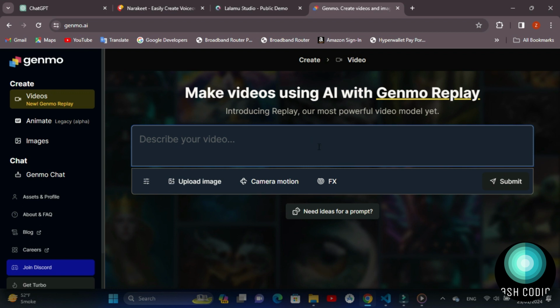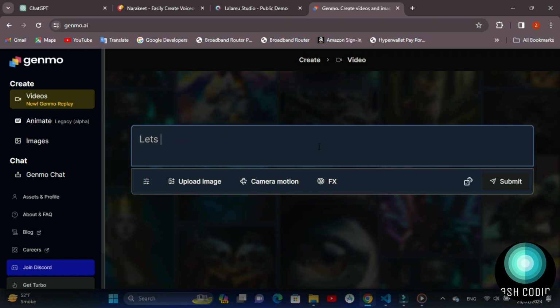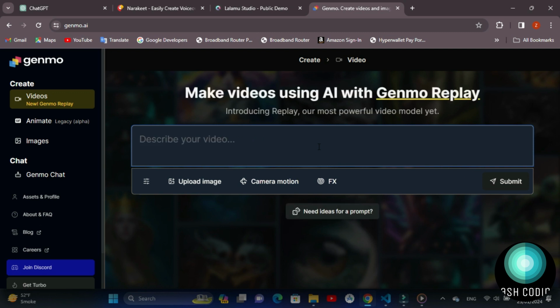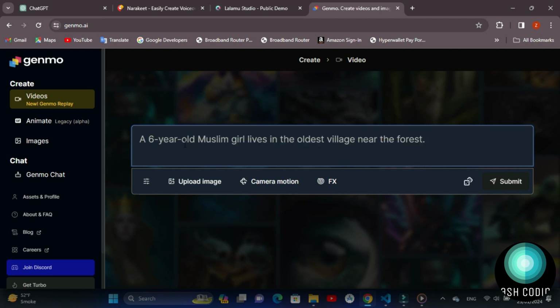You can write your prompt here as you want. Let's try to understand how to write a correct prompt. Remember to write it clearly and analyze the prompt to help the AI generate the correct video as you desire. Let's see how I would write the prompt. First prompt example: a 6-year-old Muslim girl lives in the oldest village near the forest.